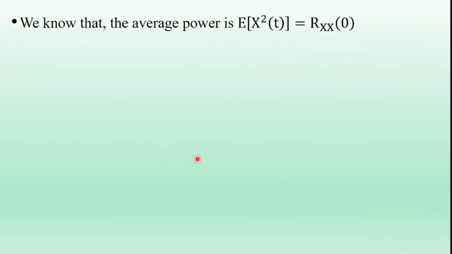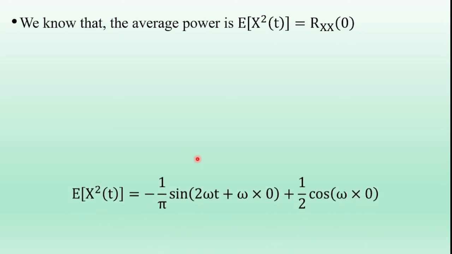So next, find out the average power of x of t. So we know that the average power of the random process is expectation of x square of t, which is equal to Rxx of 0. So now here Rxx of tau is already calculated. In that equation tau is substituted by 0.